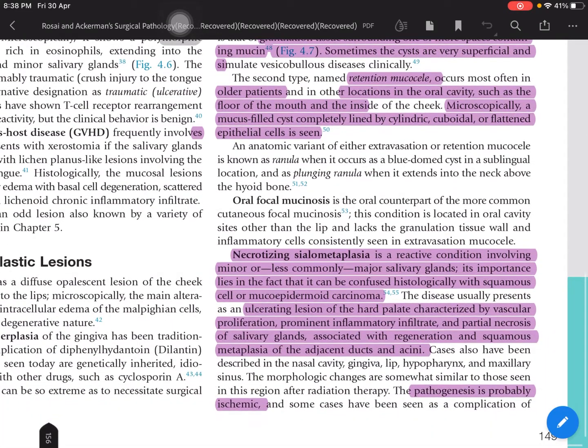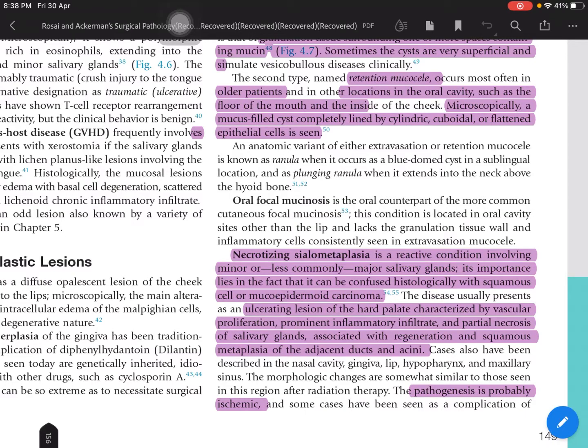Next is necrotizing sialometaplasia, a reactive condition involving minor or, less commonly, major salivary glands. It involves the minor salivary glands mostly, and it may be confused histologically with squamous cell carcinoma or mucoepidermoid carcinoma. It usually presents as an ulcerating lesion of the hard palate, which is characterized by vascular proliferation, prominent inflammatory infiltrate, partial necrosis, and associated regeneration and squamous metaplasia of the adjacent ducts and acini.